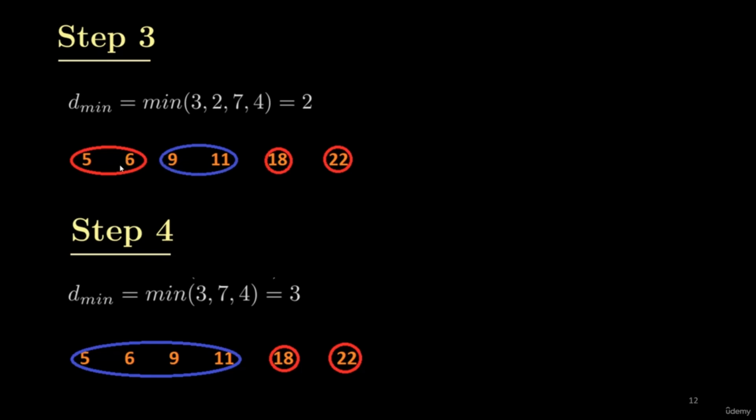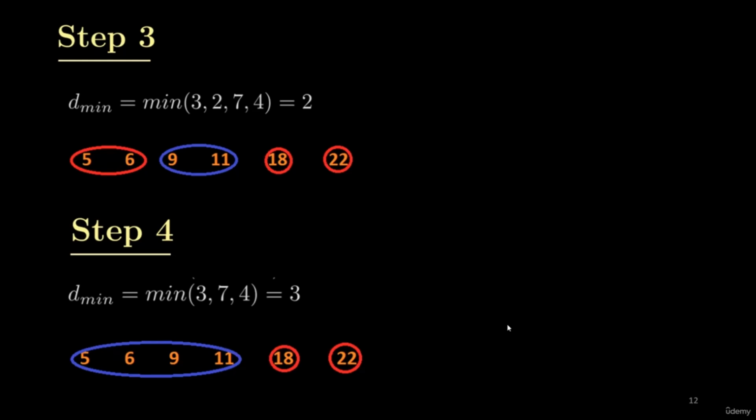The distance between the first 2 clusters at the end of step 3 is 3. The distance between 9 and 6 is 3. The distance between 18 and 11 is 7. And the distance between 18 and 22 is 4. The minimum distance from this set is 3, and this is the distance between these 2 clusters. So at the end of step 4, we can merge these 2 clusters in order to get 3 clusters.